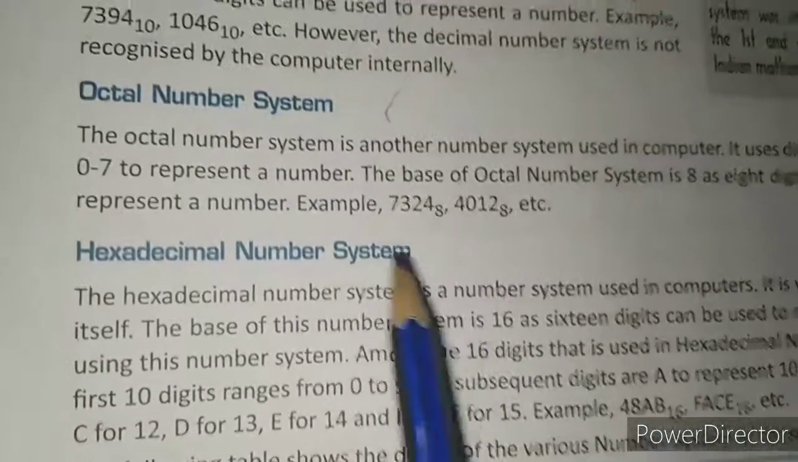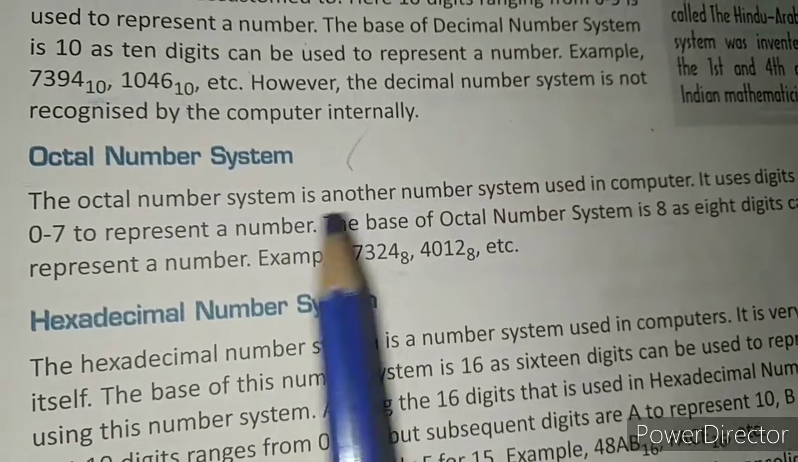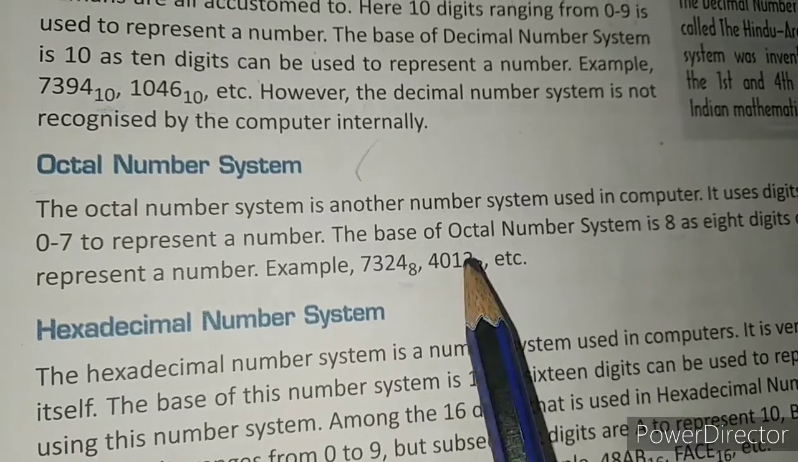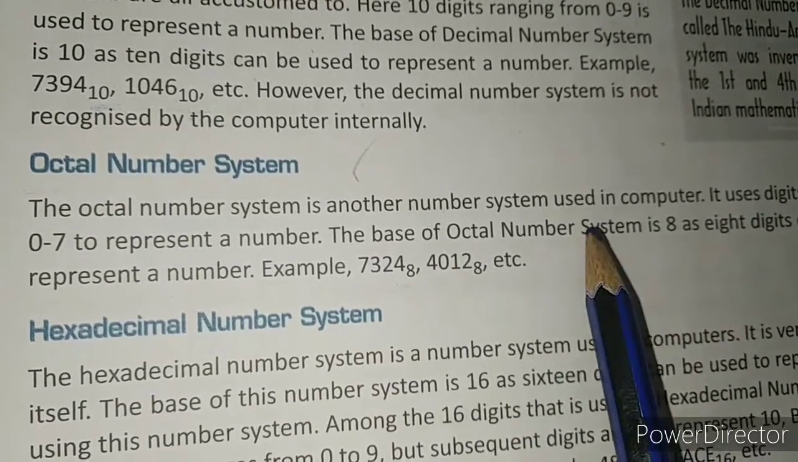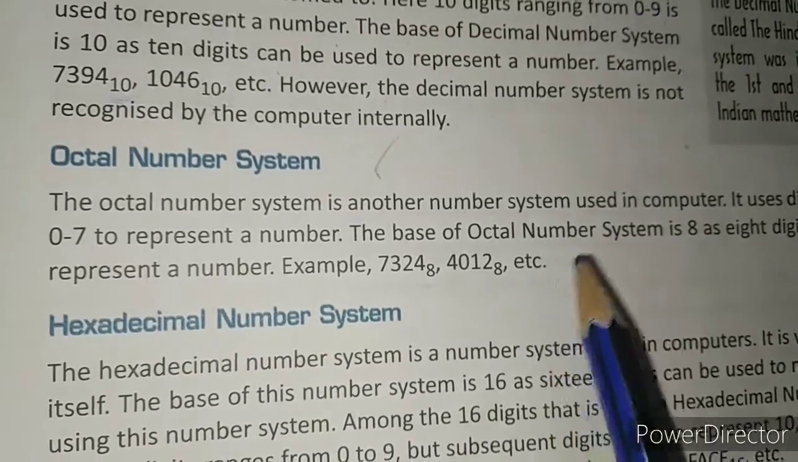Now next, for example, the octal number system. In the octal number system, how can you say it? The octal number system is that number system in which 8 digits are used, from 0 to 7. Its base is 8, to represent different numbers, right?